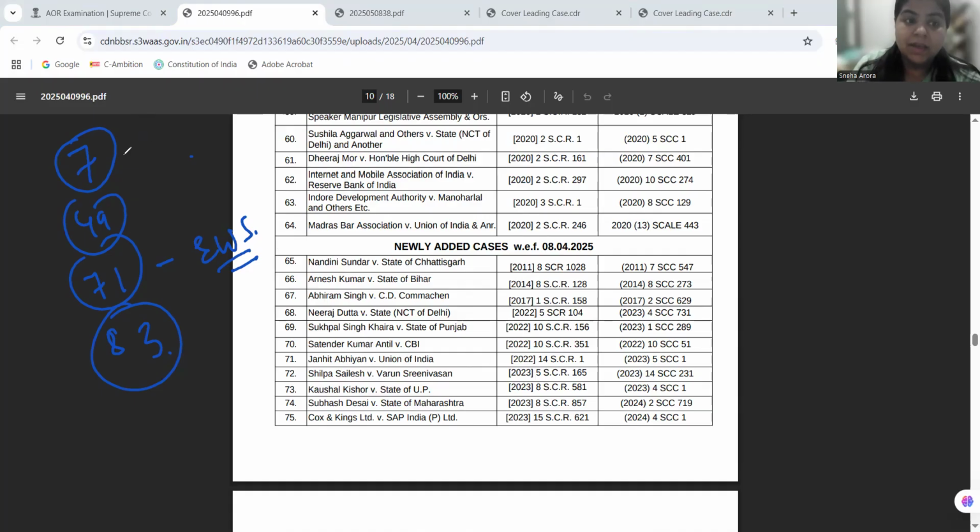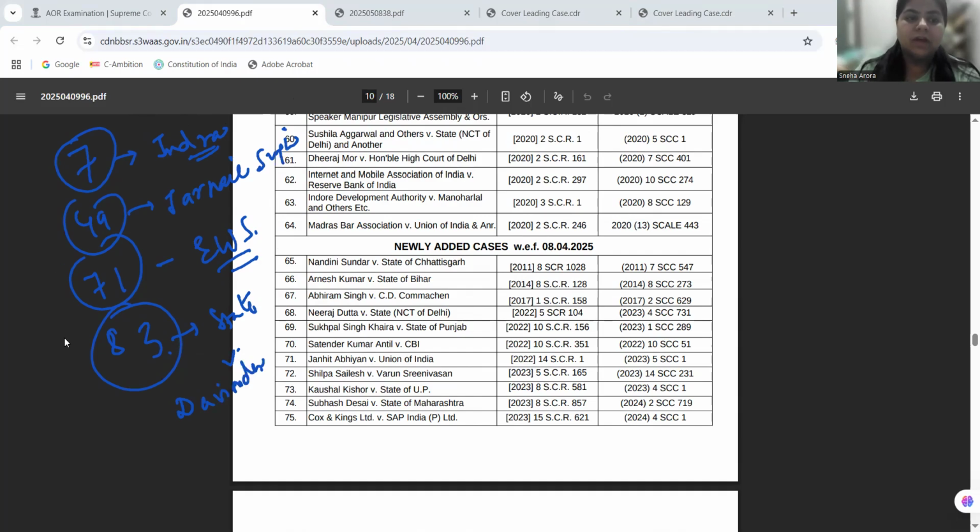Seventh is the Indra Sawhney landmark judgment, we all know as the Mandal Commission judgment. On number 49, we do have Jarnail Singh, which is also famous as the reservation in promotion case. And on 83, we have the most recent judgment, State of Punjab versus Davinder Singh, which is basically talking of sub-classification in SC/ST categories for providing reservation.